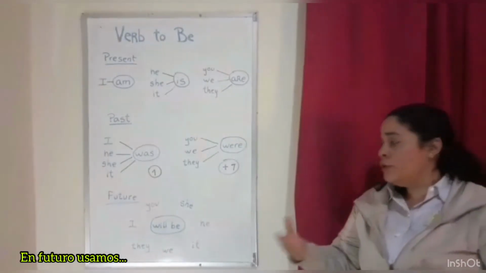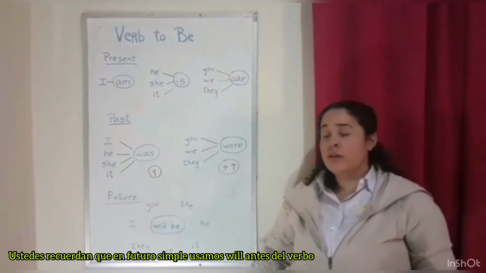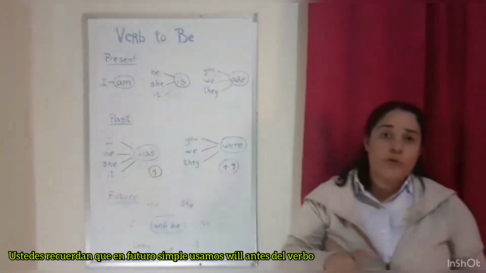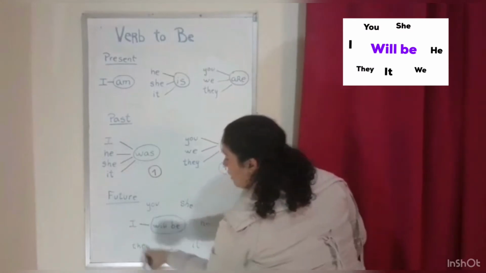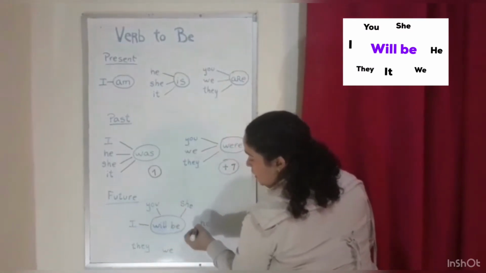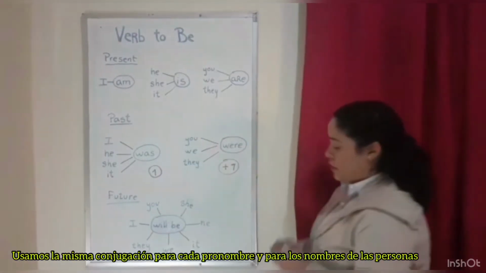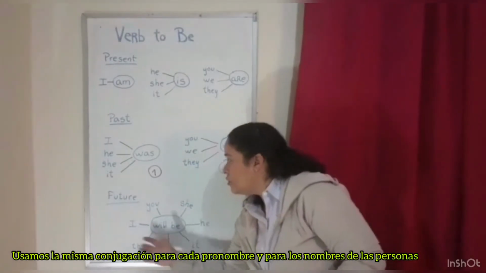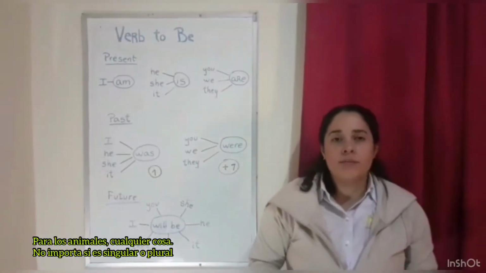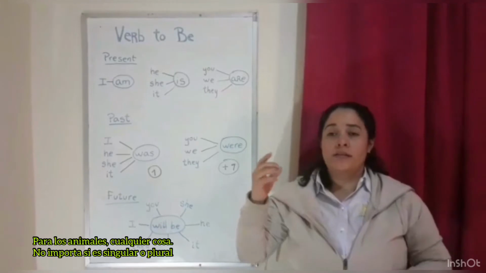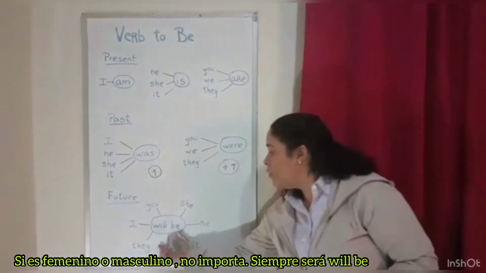In future, we use will be. You remember that in simple future, we use will before the verb. Well, this is the same case. Then I will be, you will be, she will be, he will be, it will be, we will be, and they will be. We use the same conjugation for every pronoun and for the name of people, for animals, everything. No matter if it's singular or plural, male or female, it doesn't matter. It always has to be will be.